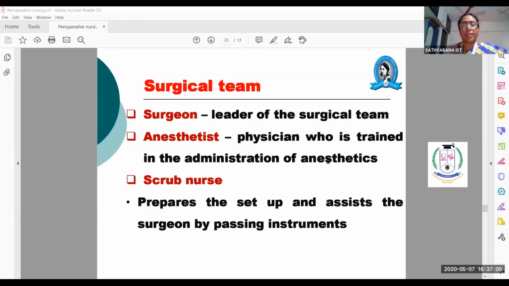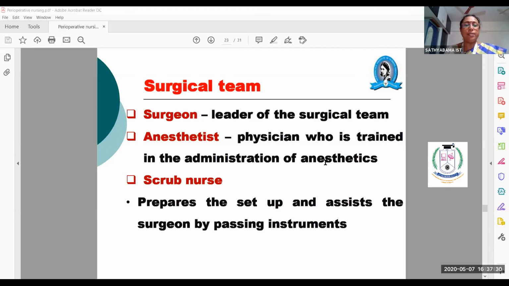So scrub nurse, then anesthetist. Surgeon is the leader of the surgical team. Anesthetist is basically a physician who is trained in the administration of anesthesia. He would have completed his MD anesthesia, and he would join as anesthetist.